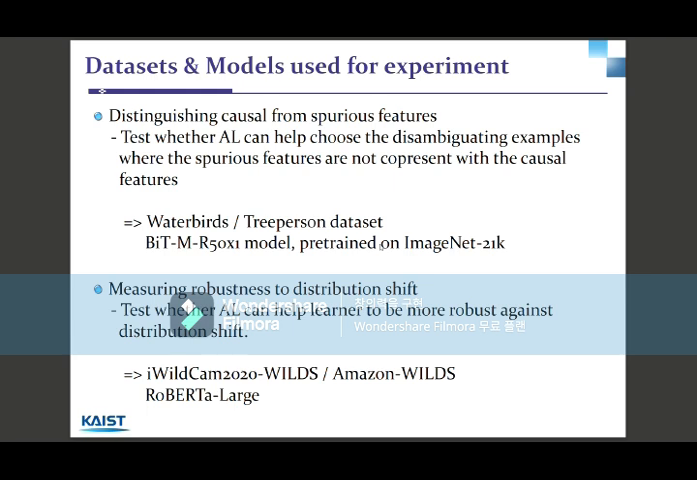The Waterbirds and the tree-person dataset is used, and the model below is used as the pre-trained model. The second goal is having robustness to distribution shifts. Distribution shifts occur when the training data and the test data have slightly different features. They want to test whether active learning can help the learner to be more robust against these kinds of distribution shifts. The dataset and the model used in this experiment are provided below. Also, the experiment is performed with non-pre-trained models to examine whether effective active learning is a result of the pre-training process.